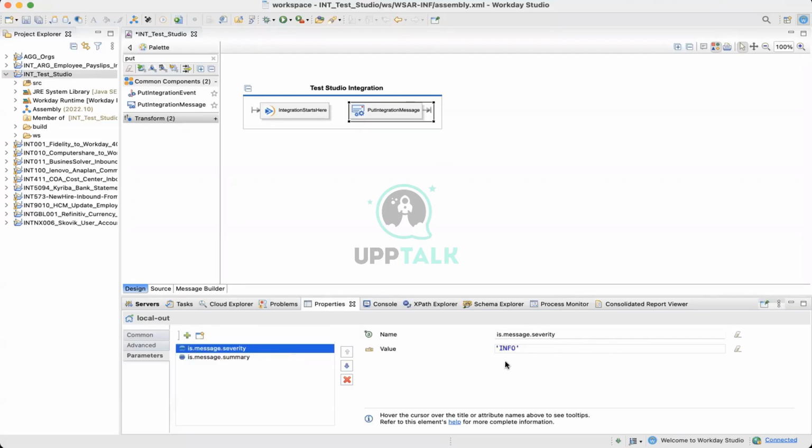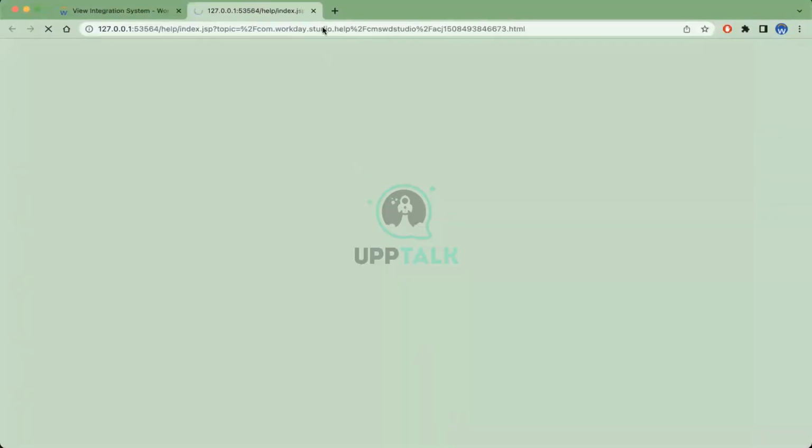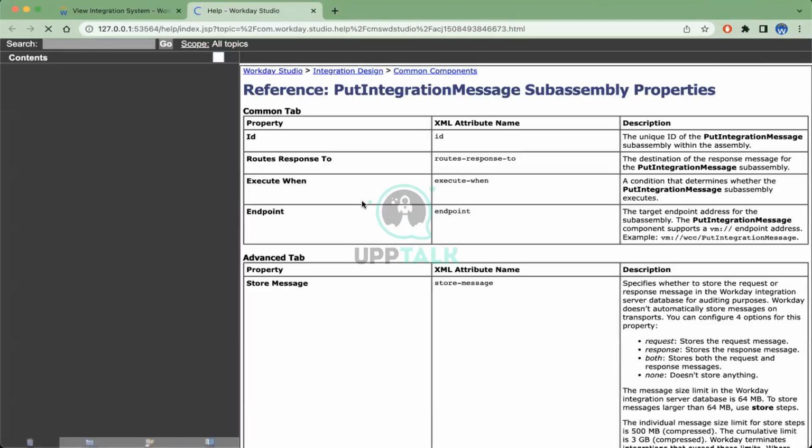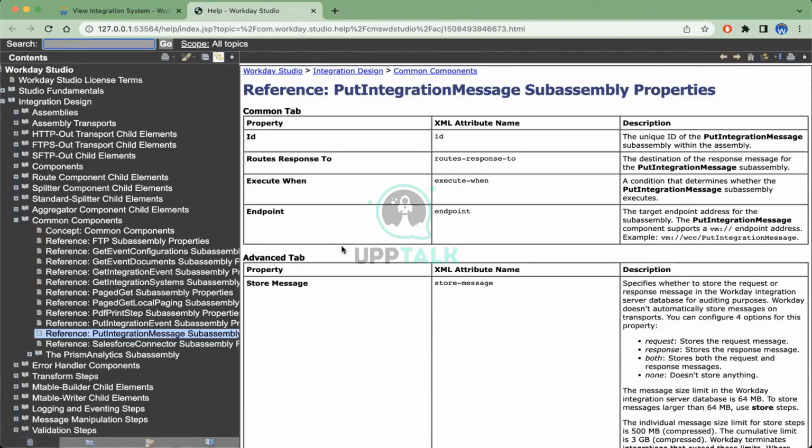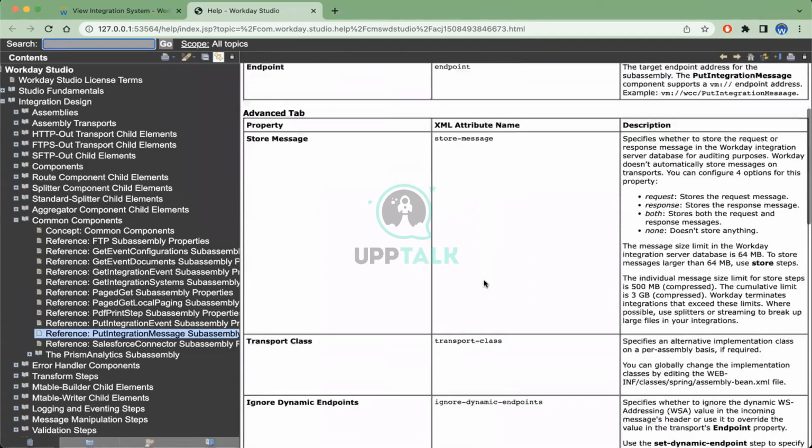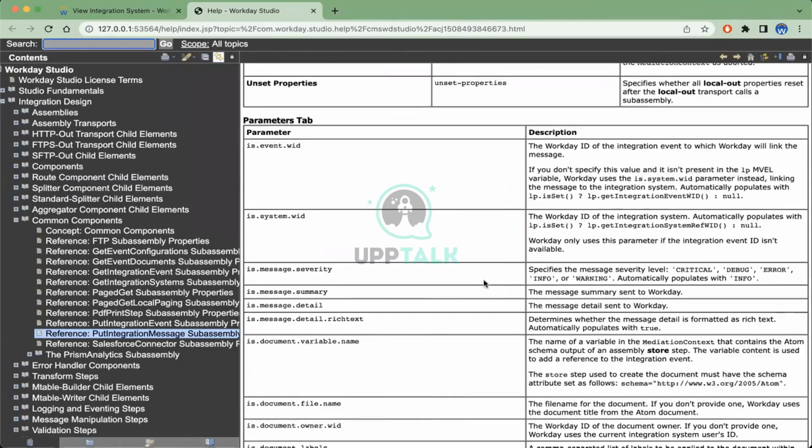And then severity, it can be info. Info means integration will complete successfully. If you put error, integration will complete with error. If you put warning, integration will complete with warning. Now you will say, how do we know this? What to put? Every component here has a help link at the bottom. If you click on that, it will open up. It's opening up for me here, but if you click on it, it will open up in Studio, the put integration message. If I come to the summary, here it is, you can put critical, error, info, warning.